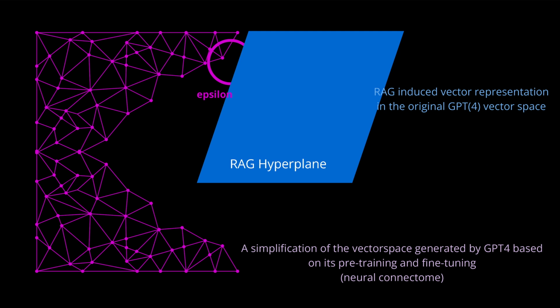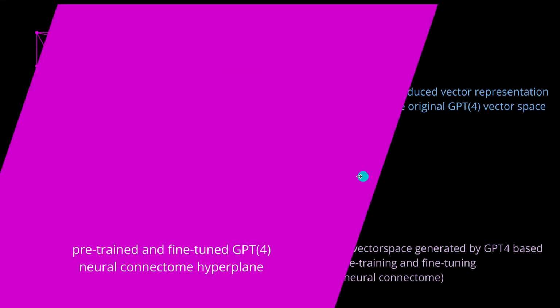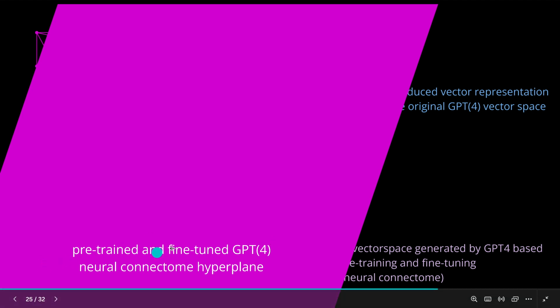So let's do a simplification again. All those dots that are not connected, but are just a vector representation in a mathematically constructed vector space, let's say we put them in a RAG hyperplane. So in blue, we have a RAG hyperplane. And of course, our GPT network is now pink, and we call it a pre-trained and fine-tuned GPT based on the GPT-4 induced neural connectome hyperplane.